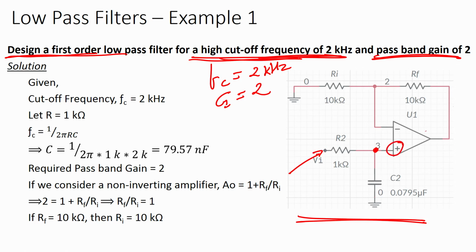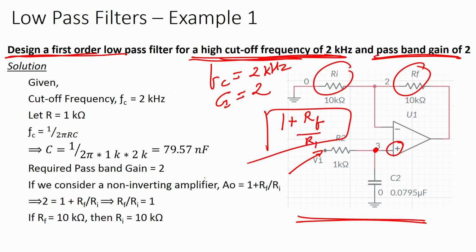So, this looks like a non inverting amplifier, correct. What is the DC gain? 1 plus RF by RI, this we know. So, FC is given, R is given, where is R? R is 1 kilo ohm, and C is also to be found.